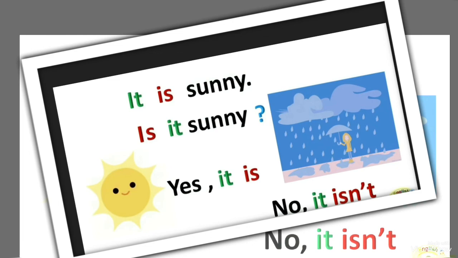Let's see here, how can I change this sentence into a question? It is sunny. I want to ask a question. I want to change this into a question. So how can I change it into a question? I will say, is it sunny? Again, is it sunny? So I will change the place of verb to be and I will begin my question with verb to be. So I will say, is it sunny?